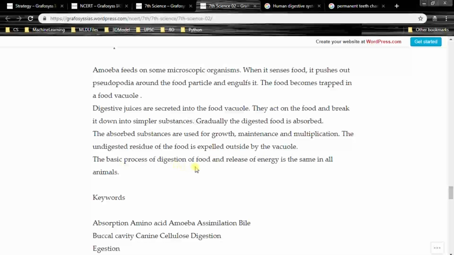The basic process of digestion of food and release of energy is the same in all animals. So you saw here the difference in amoeba, how it consumes the food, right? Here you have to remember pseudopodia and finger-like structure and vacuole, right? So these are the keywords.